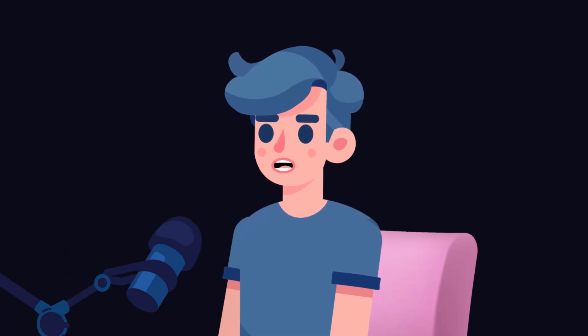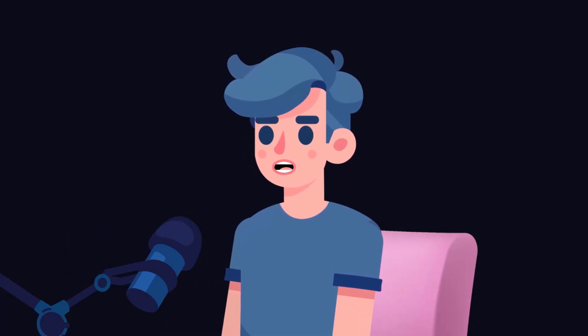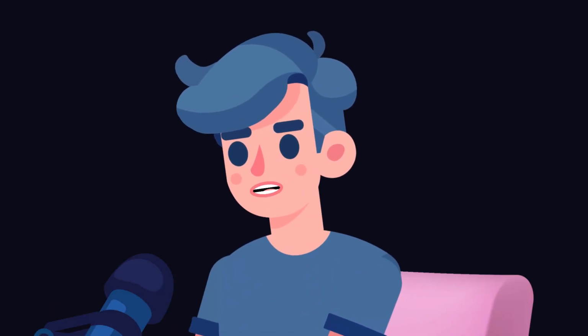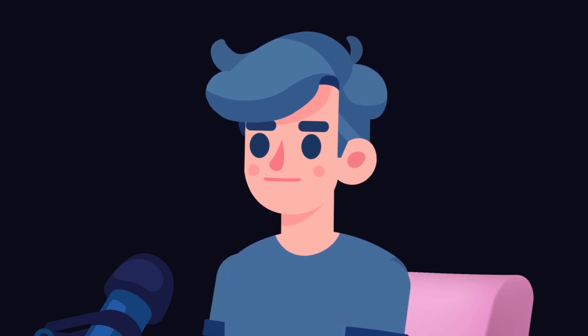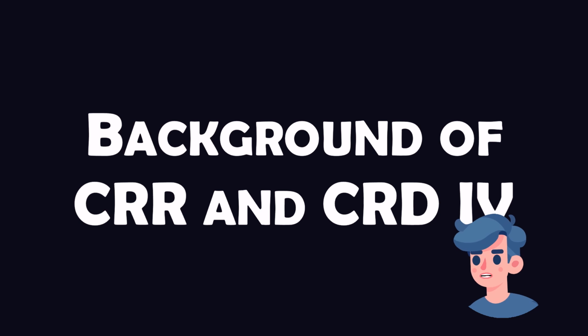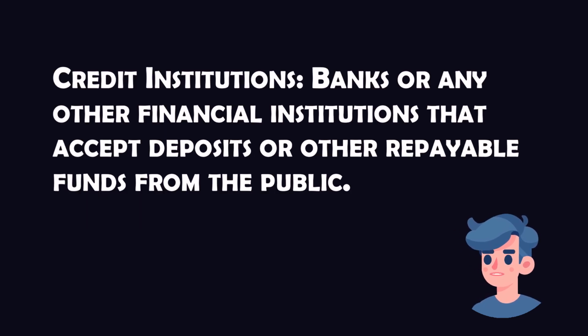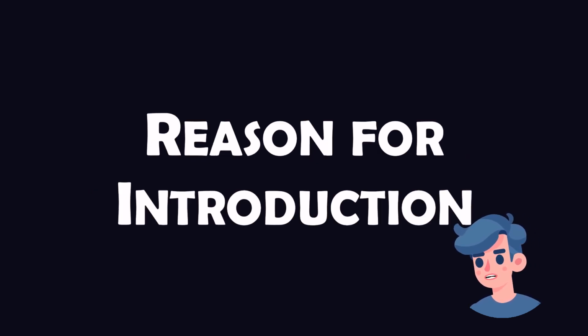Welcome to our in-depth exploration of the Capital Requirements Regulation 2013 and the Capital Requirements Directive 2013. These two legislative pieces are central to the regulatory framework governing financial institutions within the European Union. The Capital Requirements Regulation, commonly referred to as CRR, and the Credit Institutions Directive, often abbreviated to CRD4, were both established in 2013. Together, they form a cornerstone of EU banking regulation aimed at ensuring the resilience and stability of credit institutions. So why were CRR and CRD4 introduced?